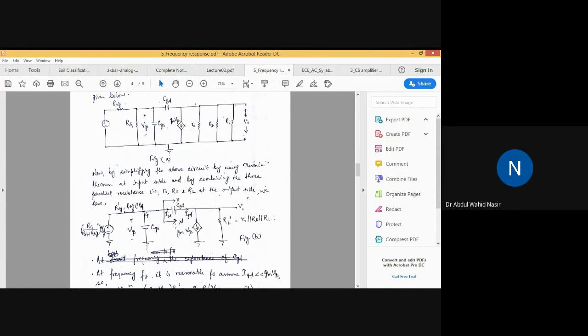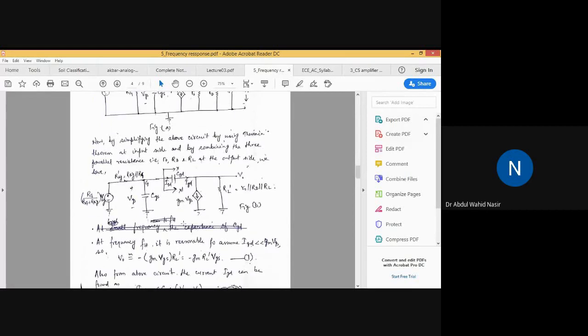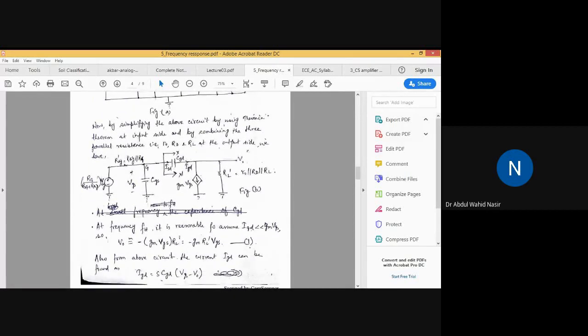Now one more change we have to make in this circuit. We have to replace the capacitance CGD with another capacitance such that one side is connected to the gate and the other side is connected to ground. We name that capacitor C equivalent, CEQ.